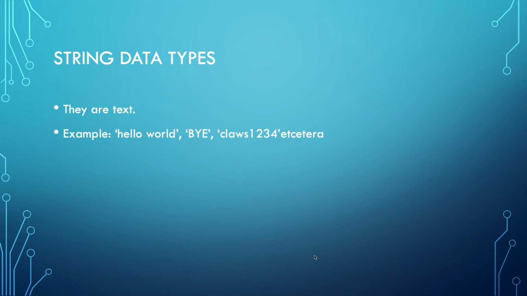"Bye", it's in quotes. Now, don't confuse this "1, 2, 3, 4" for integer data types. If it's in quotes, it's a string data type. Remember that golden rule, alright?